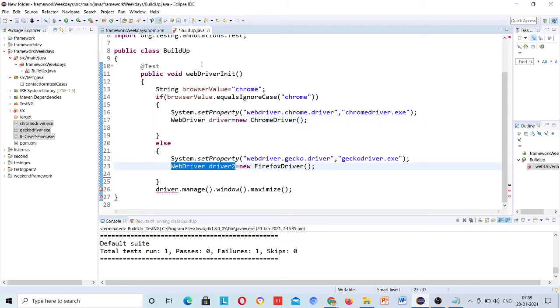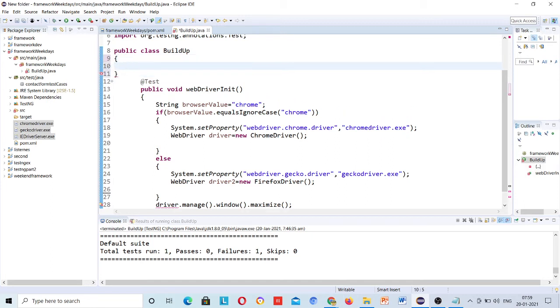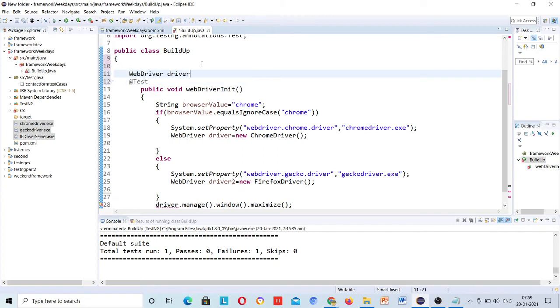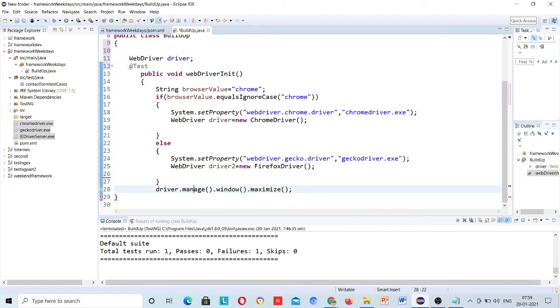Suppose you are using another one, then you would need to write driver3, so it is better to write it in one place. Okay, so now you can make this driver. And now the error is gone.